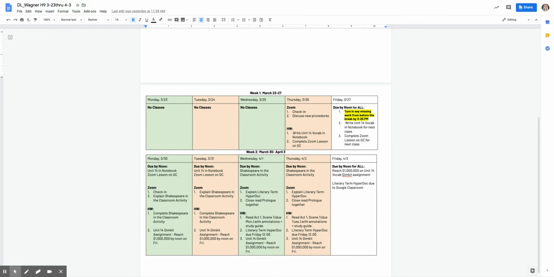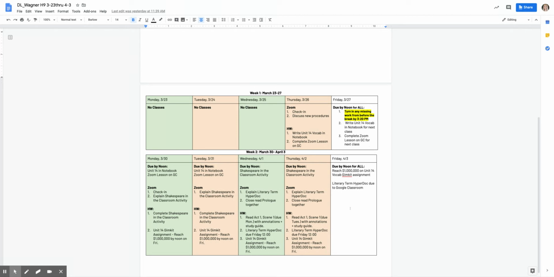And then beneath, it has the homework that you should be focusing on. So the homework for my afternoon classes will be to write Unit 14 vocab in the notebook and complete the Zoom lesson on Google Classroom, which some of you have already done. Thank you. Now, if you go to Friday, due by noon for all, white days are for everybody. This is a work day and then completing things. Missing work needs to be turned in on Friday for quarter 3. I actually have here by 3:20 p.m. Okay, technically not by noon. But then also I'd like everybody to be working on recording Unit 14 vocab in their notebook and then completing that Zoom lesson that I posted on Google Classroom for your next class meeting.